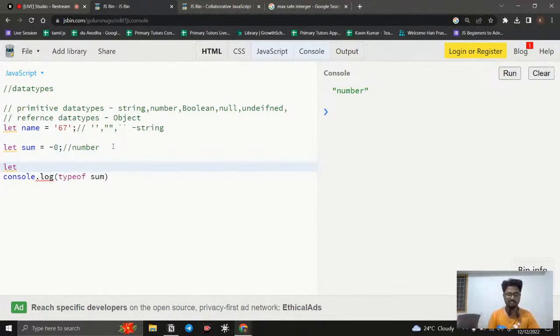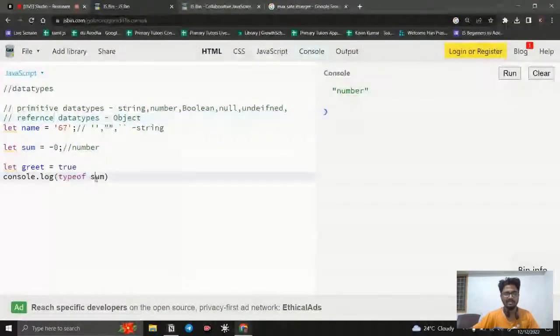Okay, Boolean data type. For example, I say greet equals true. Notice it's not wrapped in double quotes, right? If it were wrapped in double quotes, it would be a string. So if I ask for the type of greet, it gives me Boolean. So Boolean is basically true or false. These two values are considered the Boolean data type.